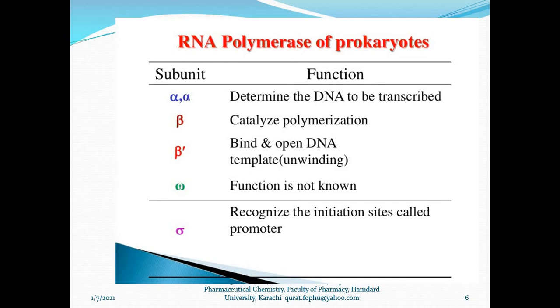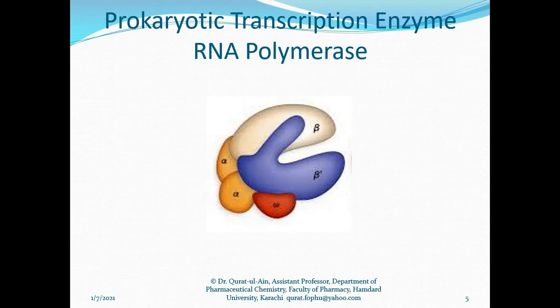The different subunits perform different work. When we were studying DNA replication, we saw that various enzymes take part, and each enzyme has a different task. For example, the helicase enzyme is involved in unzipping the two strands of the DNA.